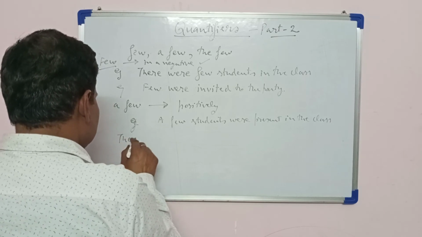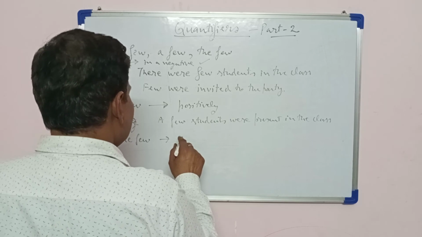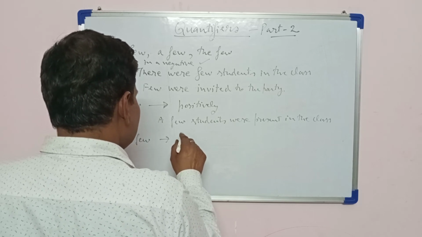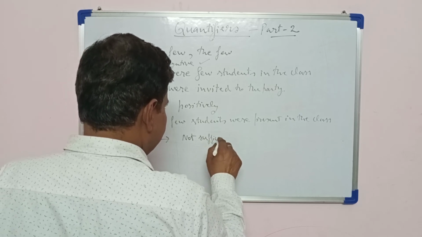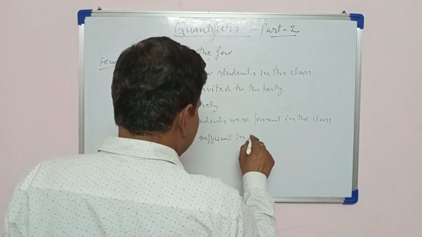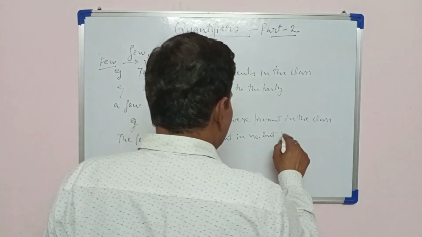Now the few. It also means not sufficient in number but whole.